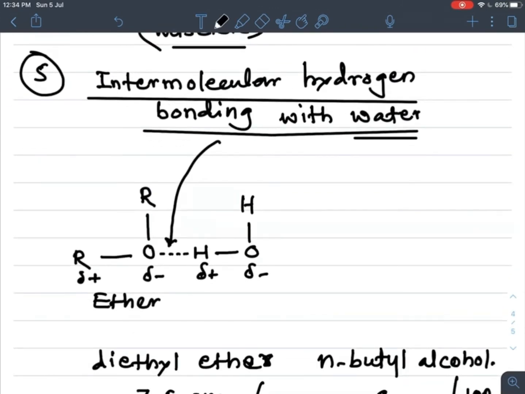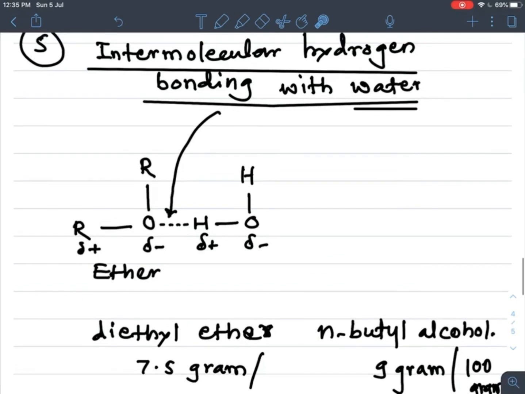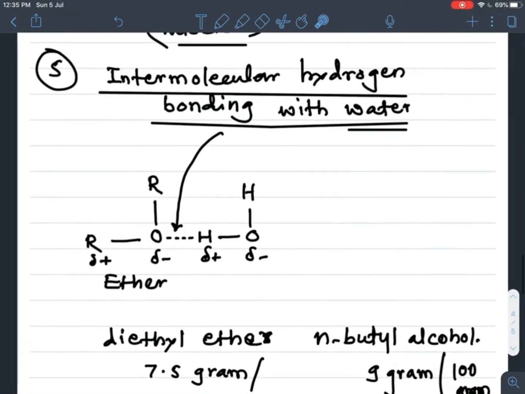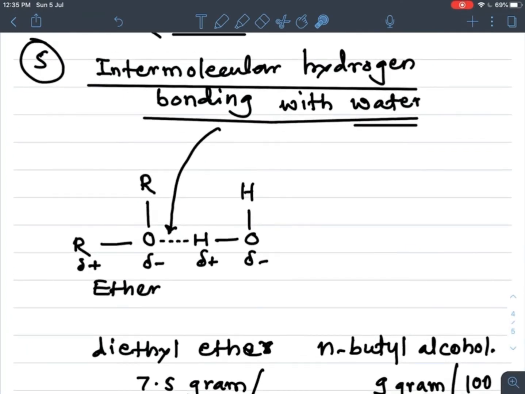So ethers are generally soluble in water. Why are ethers soluble in water? Because they form which type of bonding? Intermolecular hydrogen bonding with water molecules. That's why ethers are soluble in water. So these are some important physical properties of ethers. Here we complete the physical properties.